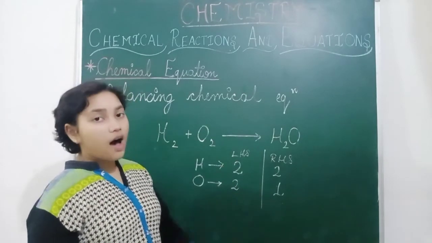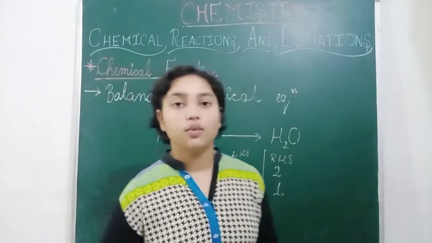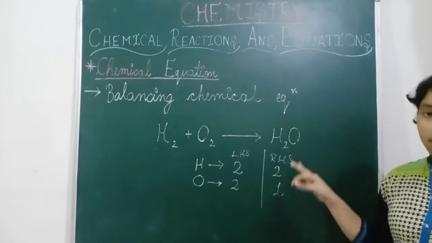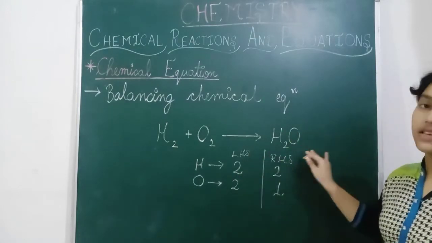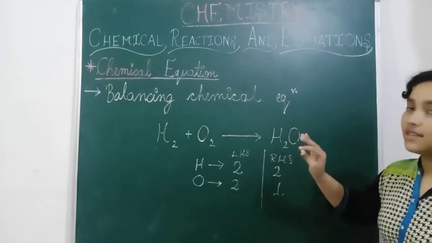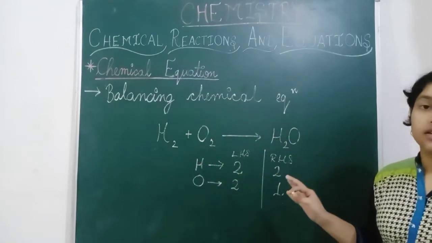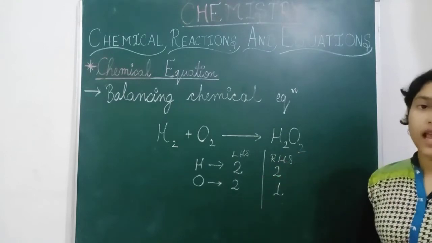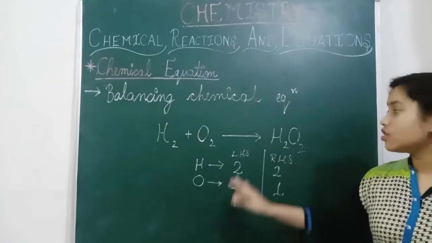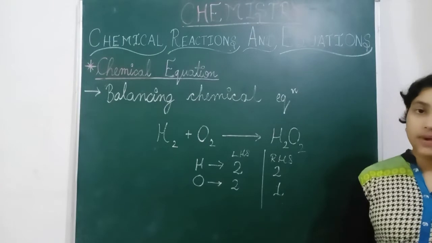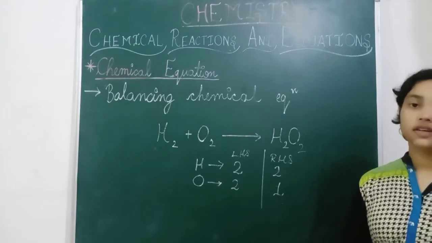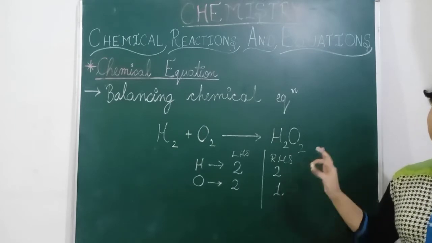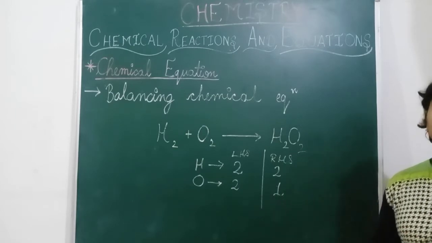So how do we balance a chemical equation? Let us learn this. Hydrogen is balanced, and we have to balance the oxygen. We can't just write 2 here in the product and say it is balanced, because H2O2 means hydrogen peroxide, which is different from water.